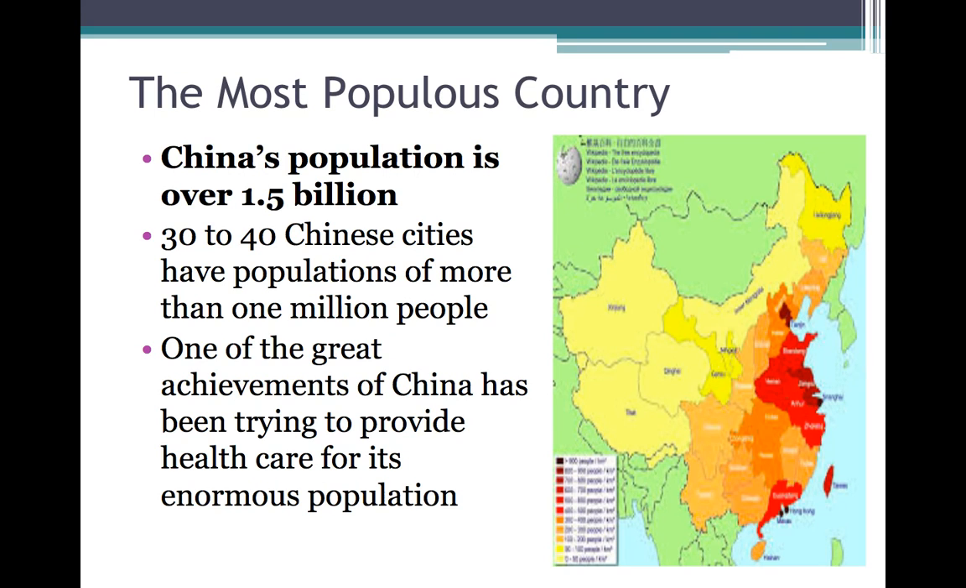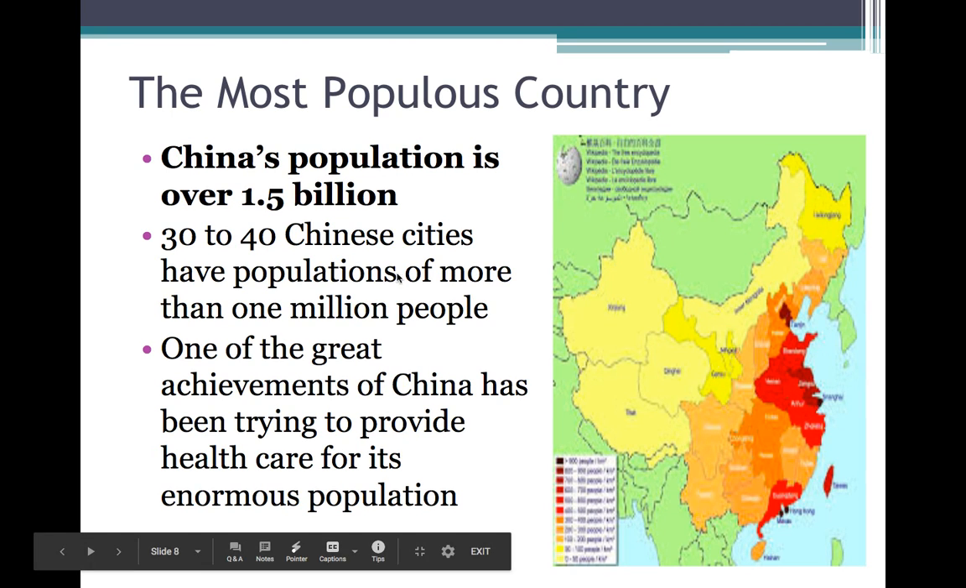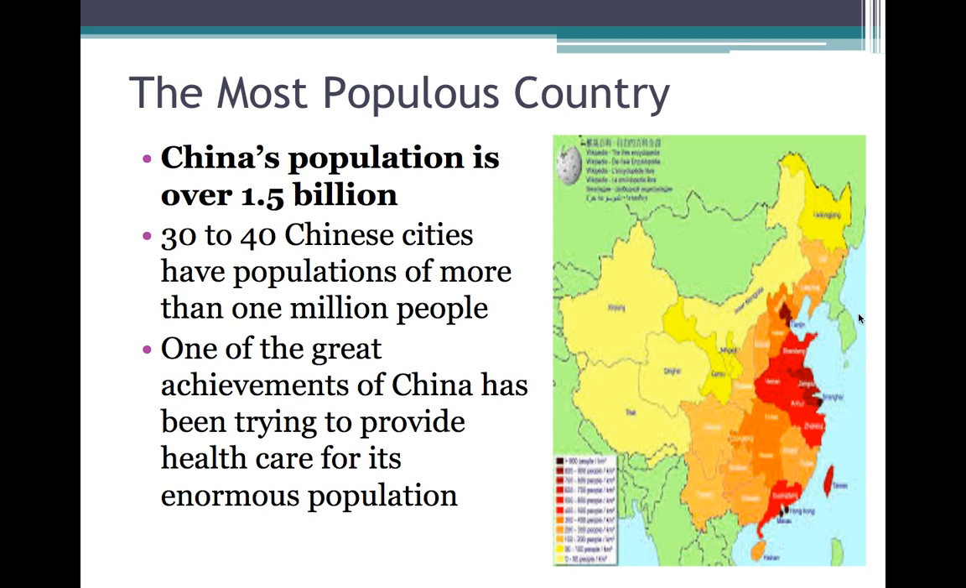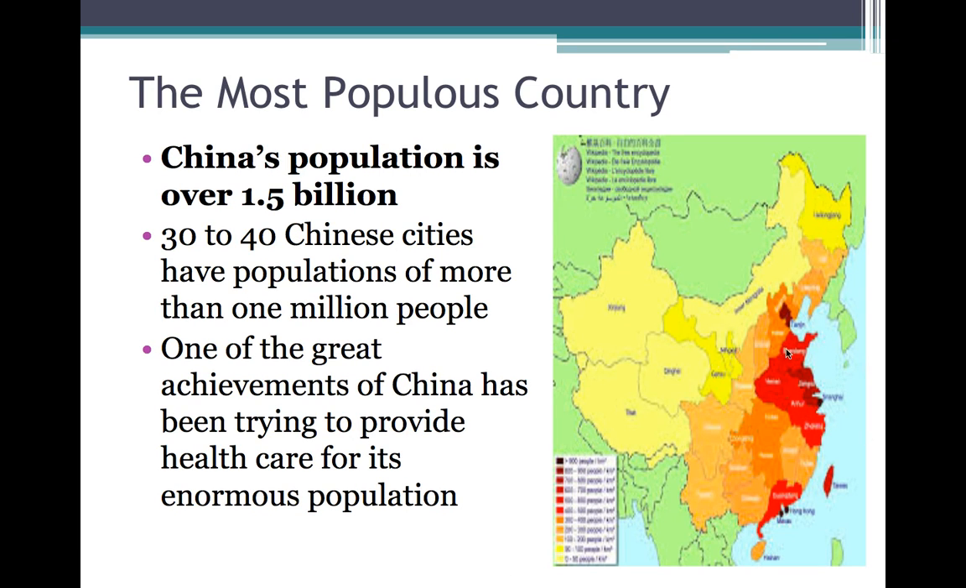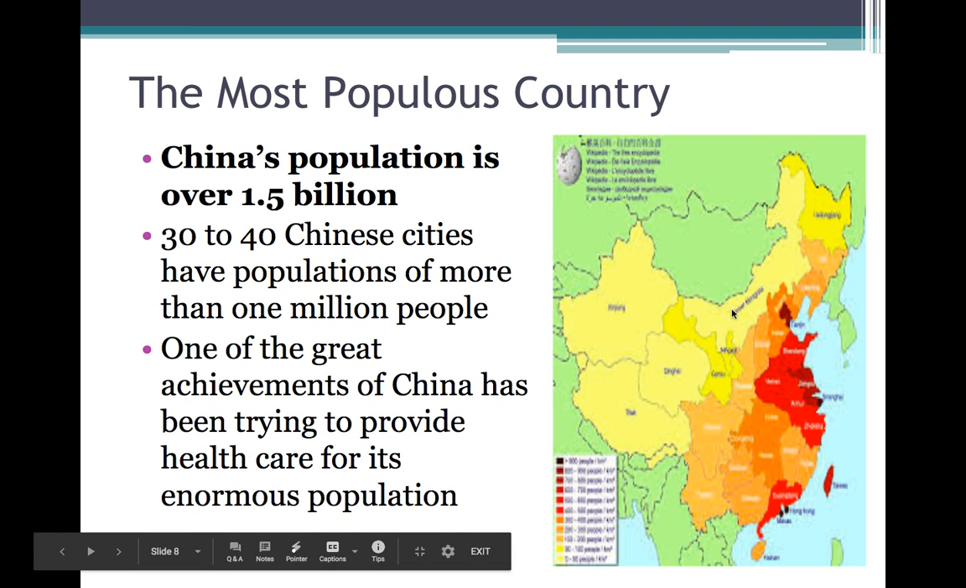And last but not least, China's population is over 1.5 billion. They have 30 to 40 cities with over 1 million people in them. We don't really know for sure because they're not too open with their stats. Like I said, most of the people live on the coast, just like most of the people in the U.S. live on our northeast coast in New York and Boston and Washington. China's big problem is trying to get good health care for all those people, because they're one of the most populated countries with India. The problem is how to get health care to all the people, not just in the cities, but out in the country as well, where most of the people are farmers.